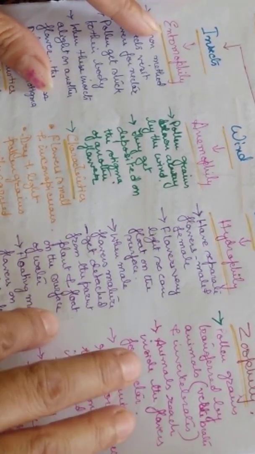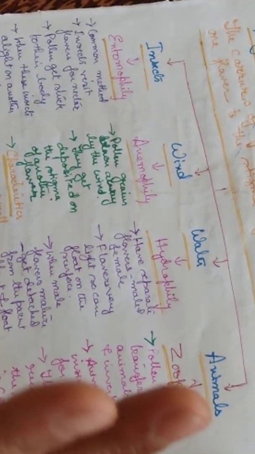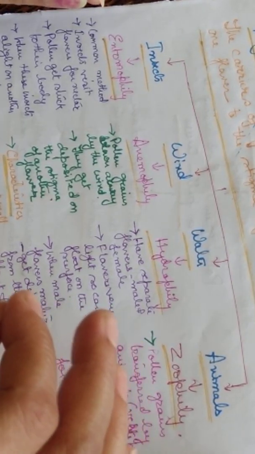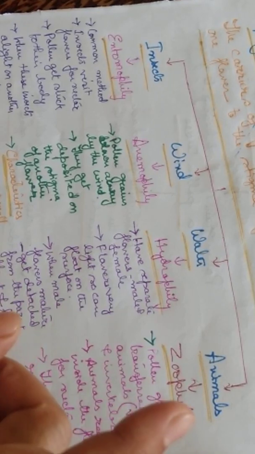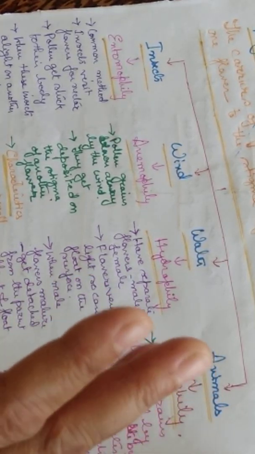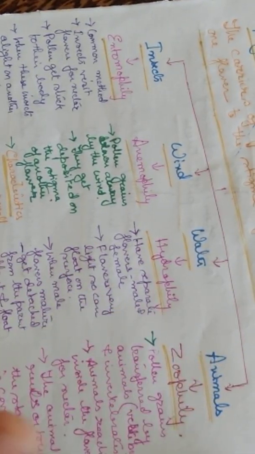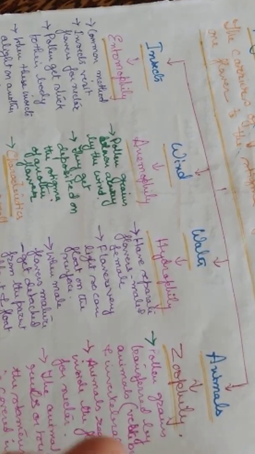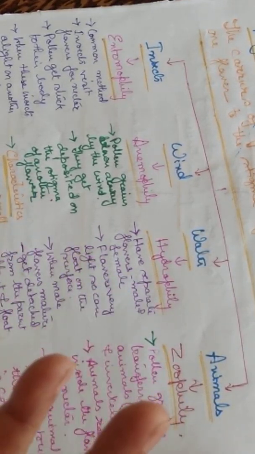Then we come to wind as an agent of pollination. This process is also known as anemophily. In this pollination, the pollen grains are blown away by the wind and they get deposited on the stigma of another flower, and this is how the pollination takes place.